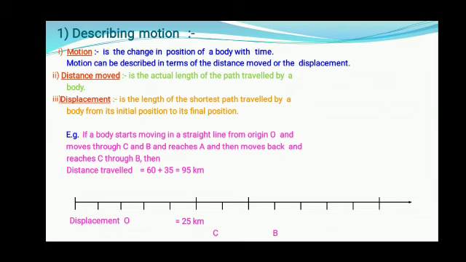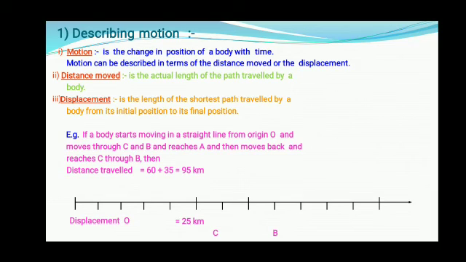Again, I am telling you, children, distance is the total path moving from O, C, B and then A. Now it moved back and reached C. So for displacement, your starting point is O and end point is C. What is the distance between O and C? 25 kilometers. So your distance is total 60 plus 35, 95 kilometers, but your displacement is the length between O and C.